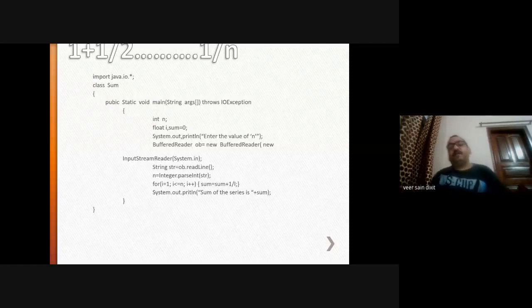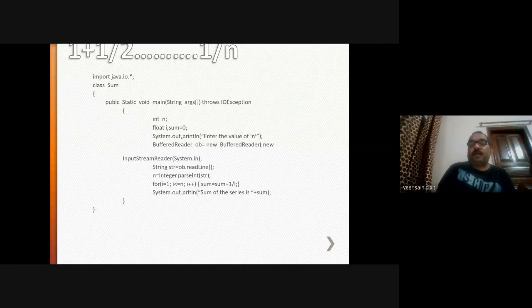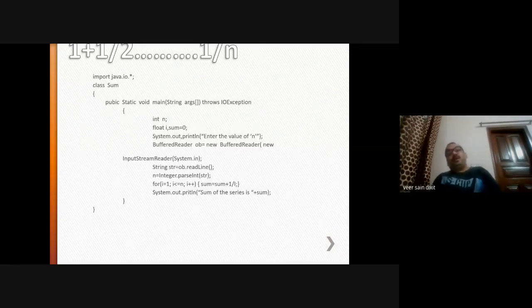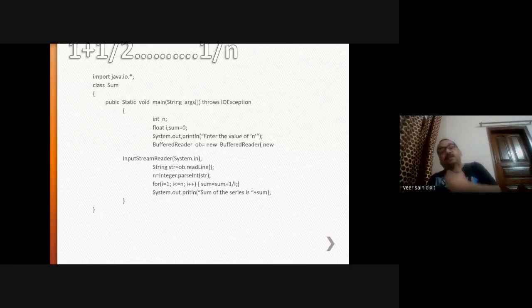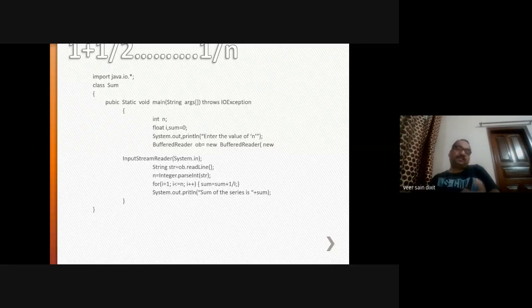Through BufferedReader, we are creating a buffer for text input. Here we are embedding new InputStreamReader. InputStreamReader is another class which always reads in terms of bytes.